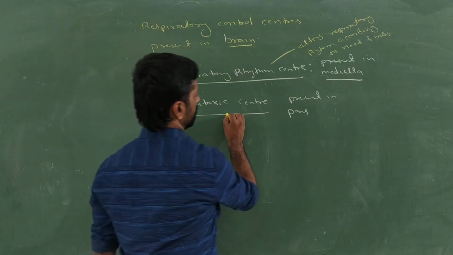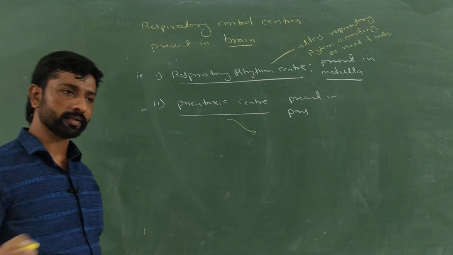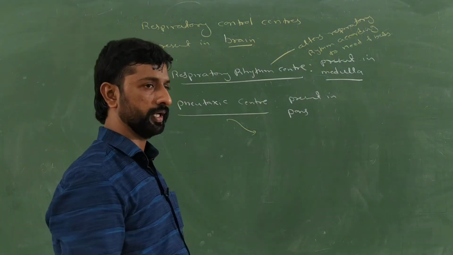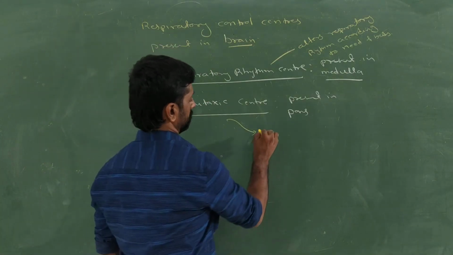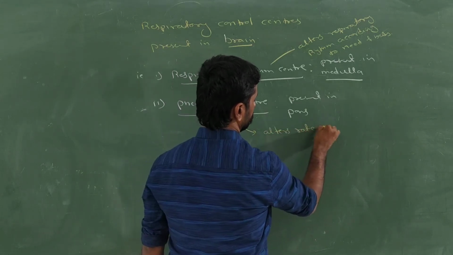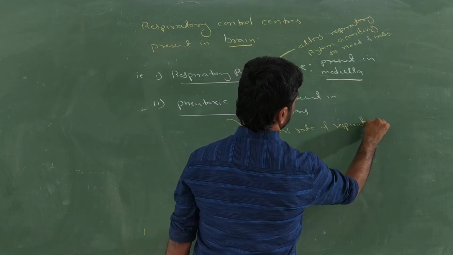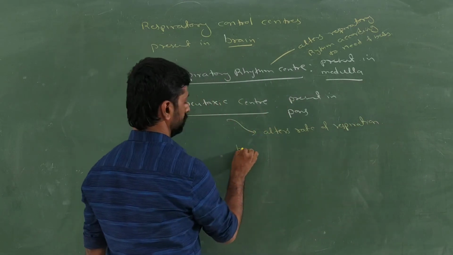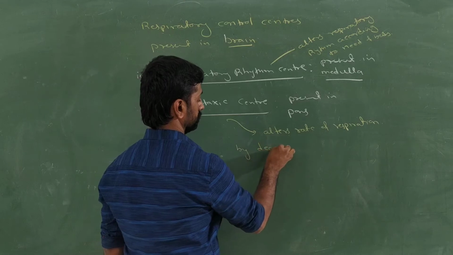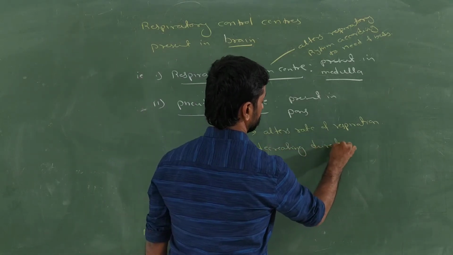And this pneumotaxic center alters the rate of respiration by decreasing the duration of inspiration.